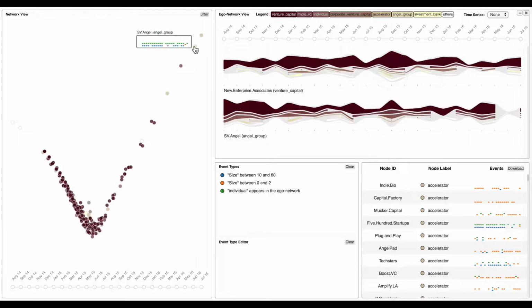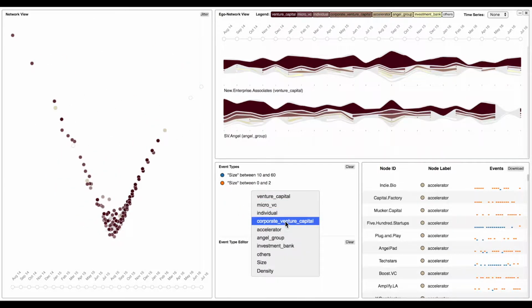This is because, like most other investors, New Enterprise Associates does not co-invest frequently with individual investors, but unlike most other investors, SV Angel co-invests very frequently with individual investors. We know this because SV Angel has a lot of green pixels, but New Enterprise Associates has very few green pixels.